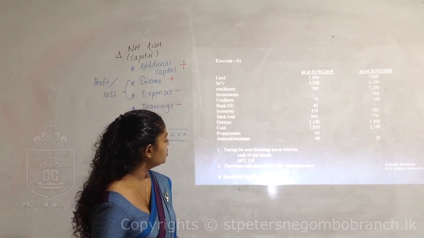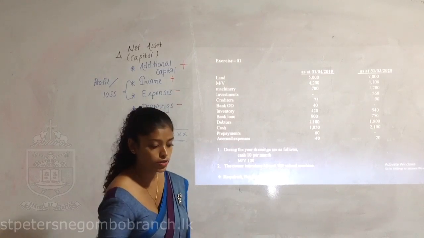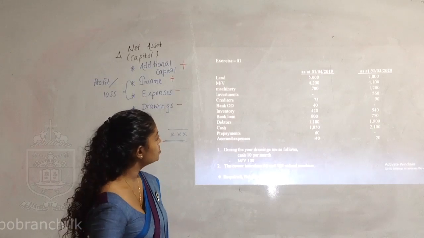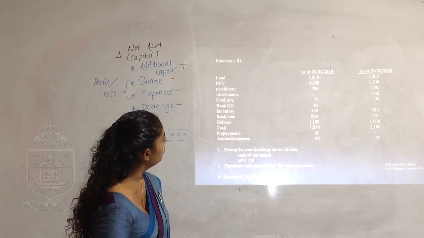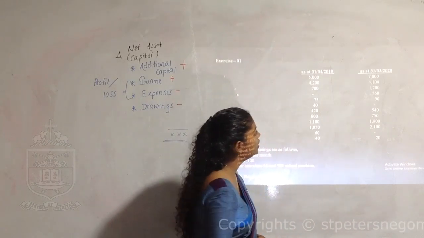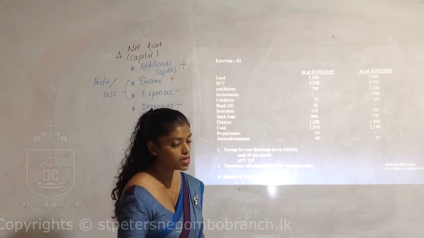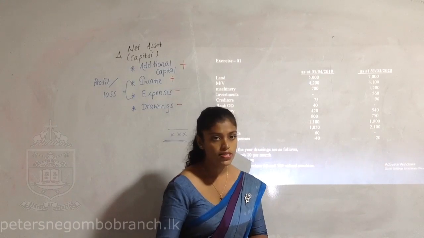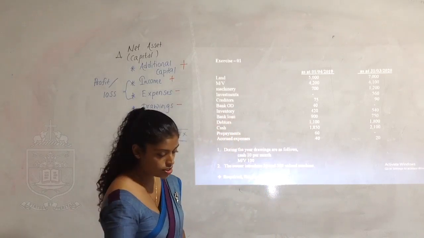Now some information is given to find out the requirement, which is net profit or loss. So you are requested to find the net profit or loss. But look at the board. Information is given for 1st of April 2019 and 31st of March 2020. So it seems that opening balances and closing balances are given. Let's extract this information.